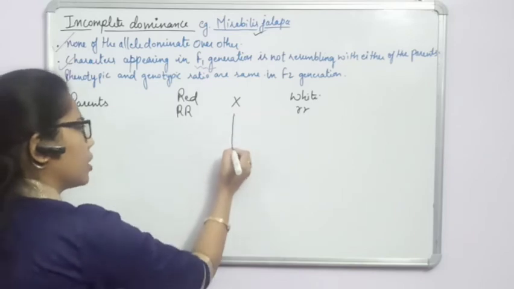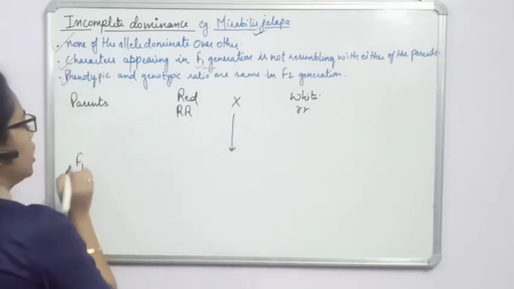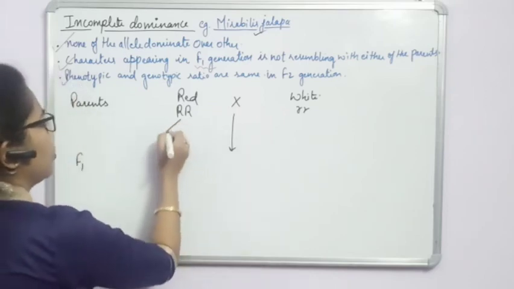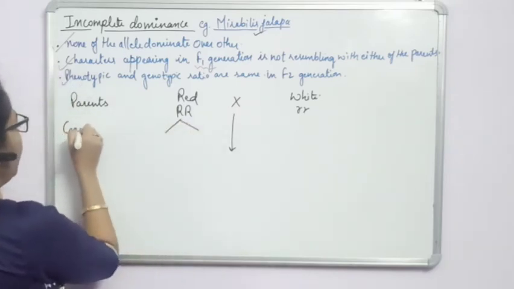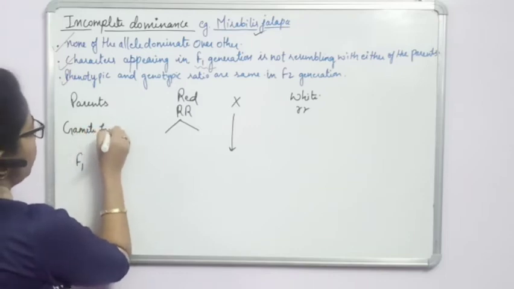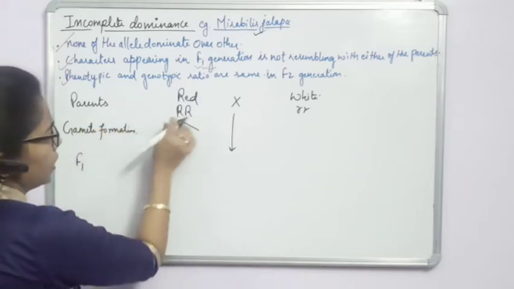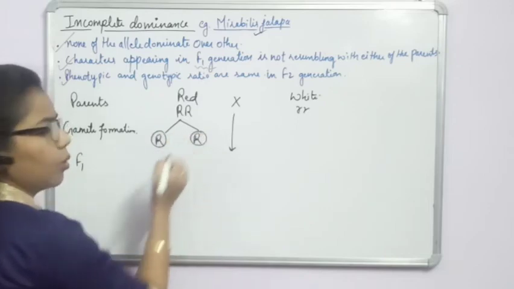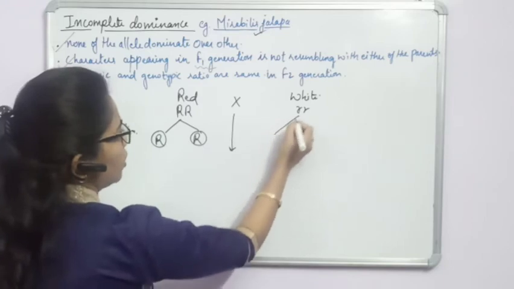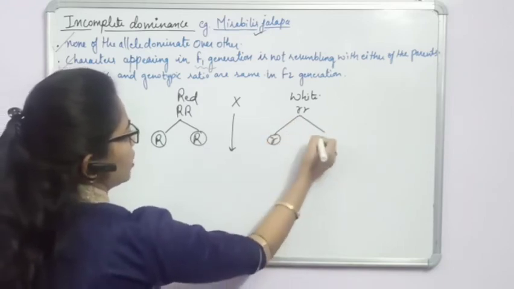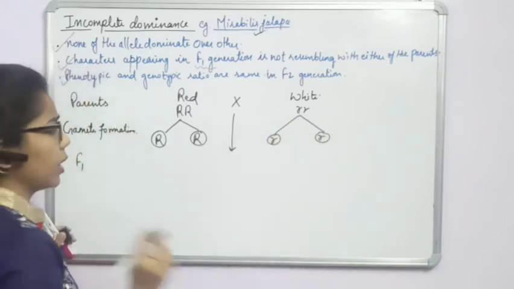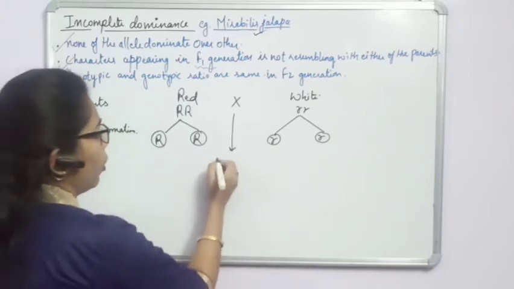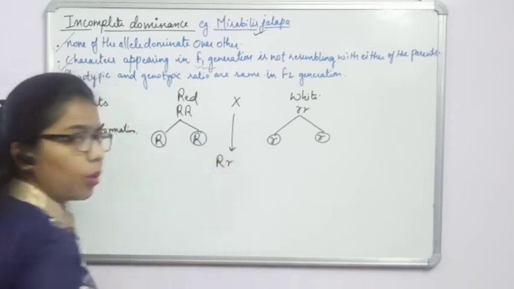But when we cross it, in the F1 generation you will find some offspring. Before that there will be gamete formation. So what type of gametes will it form here? R. The same type of gamete here, and here it will form small r. Fine. So how many possibilities are there? We are getting only one type, and what is it? Capital R and small r.